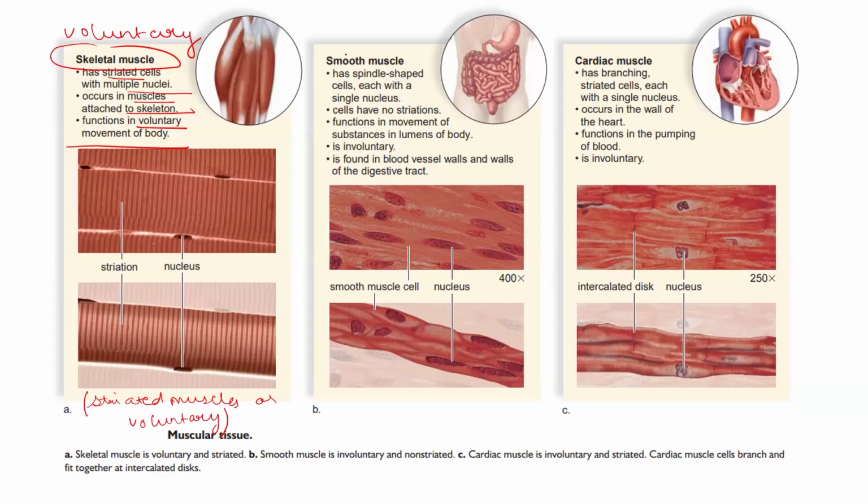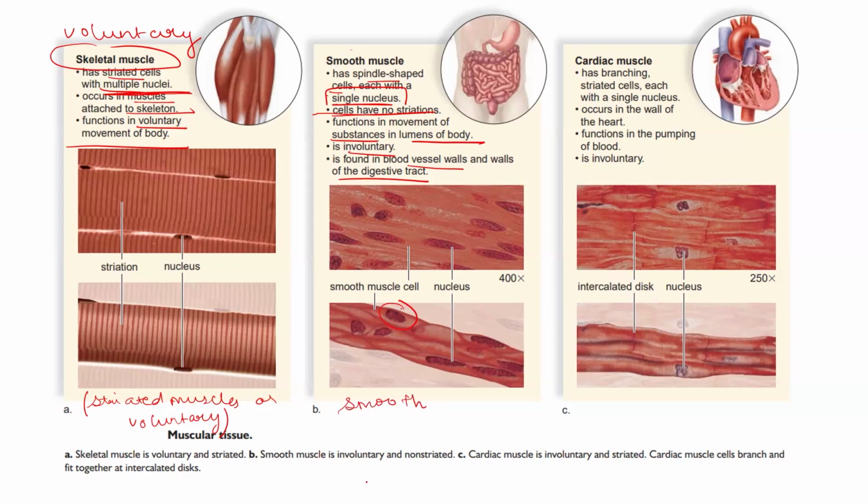Next, we have smooth muscles. Smooth muscles have spindle-shaped cells, each with a single nucleus. So unlike skeletal muscles, where multiple nuclei are present within the cell, they have a single nucleus. The cells do not have any striations. But they function in the movement of substances in the lumen of the body, like the passage of food throughout the digestive tract. They are involuntary in nature and are found in the blood vessel walls and the walls of the digestive tract. You can see here that each cell contains a single nucleus.